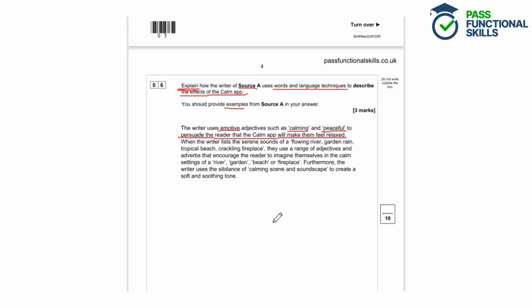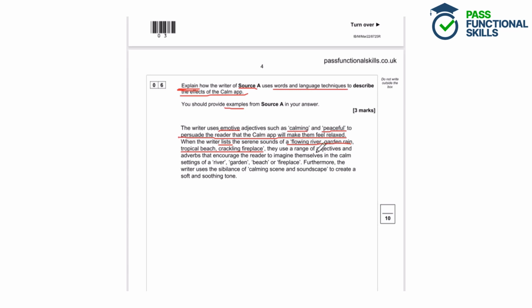When the writer lists the serene sounds of a flowing river, garden rain, tropical beach, crackling fireplace, they use a range of adjectives and adverbs that encourage the reader to imagine themselves in the calm settings of a river, garden, beach, or fireplace. So here we have another language technique. We've got listing, and then we've got an example from the text. We've got this quotation here. And then we've again got the effect that's been explained here.